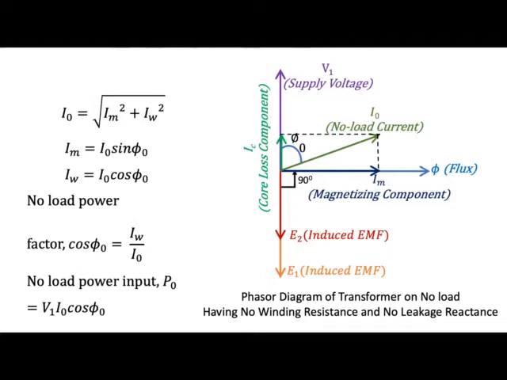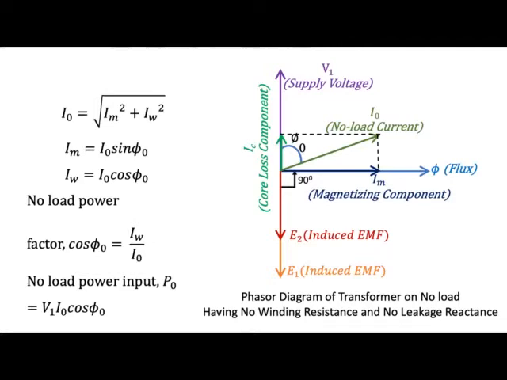The magnetizing component is responsible for the magnetization of the core, while the core loss component is responsible for the core losses in the transformer core, that is the hysteresis loss as well as the eddy current loss. Both are commonly known as the core losses in the transformer.